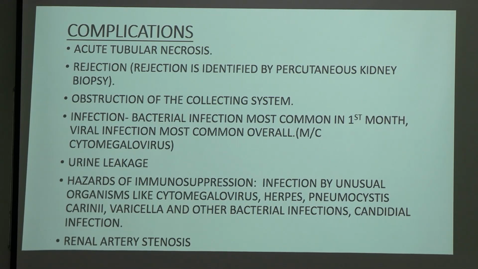Then there might be urine leakage after transplant. Hazards of immunosuppression will be there, which you know already: hepatotoxicity, infection by unusual organisms. Why will unusual organisms cause infection? Because the patient is in an immunocompromised state.